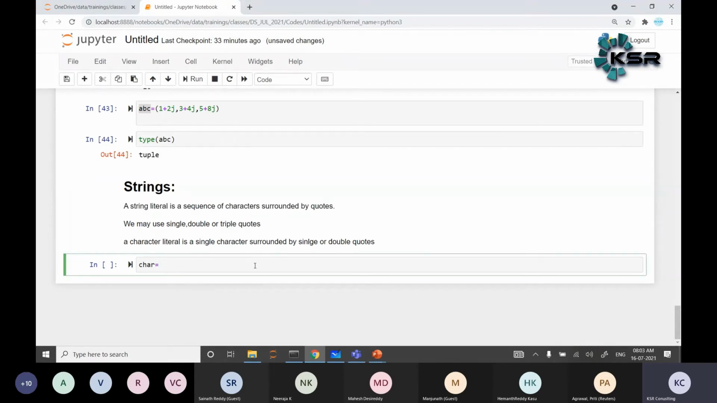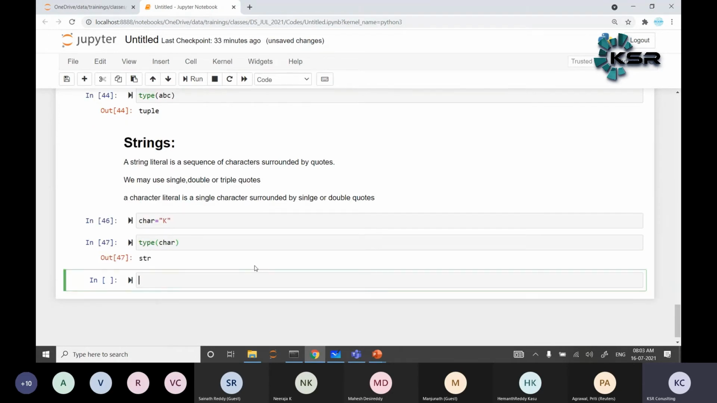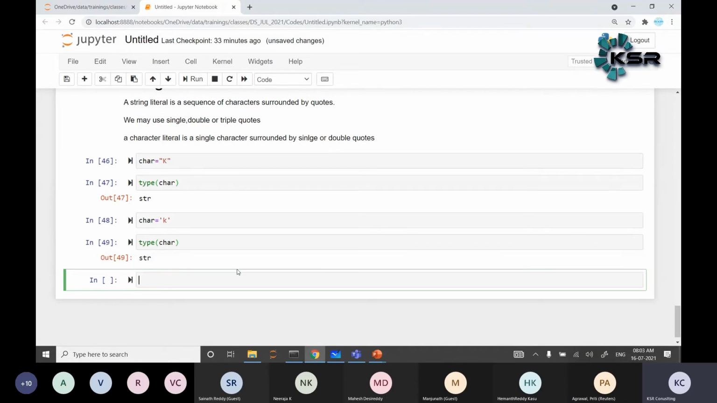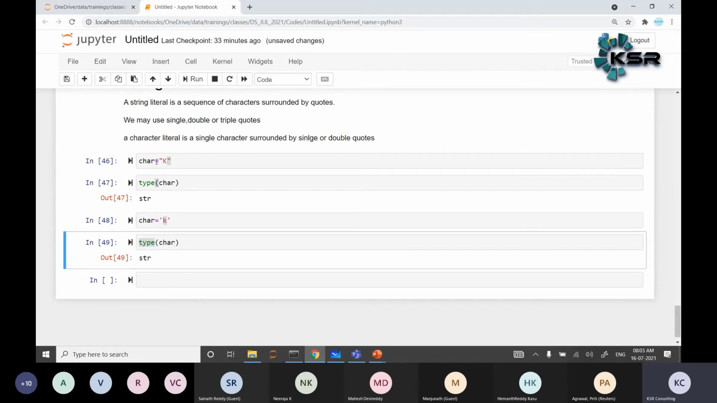I'm writing char is equal to double quotes k. Type of char is string. Char is equal to, I may also write this with single quotes. Type of char is equal to str, string. Character is equal to k. Type of character is equal to string. This is one single character I'm talking about.